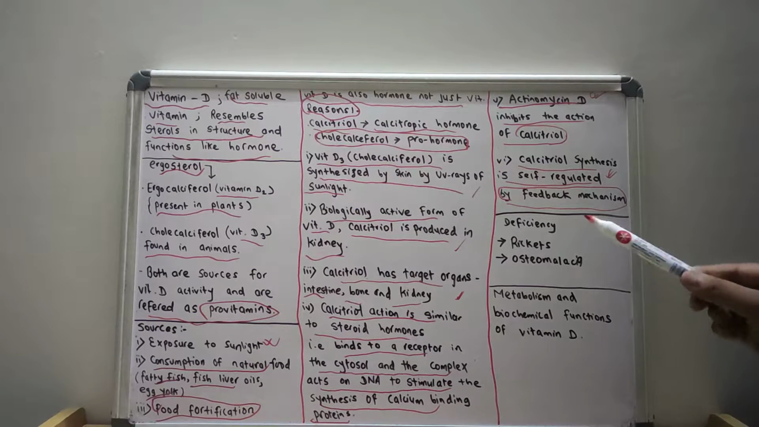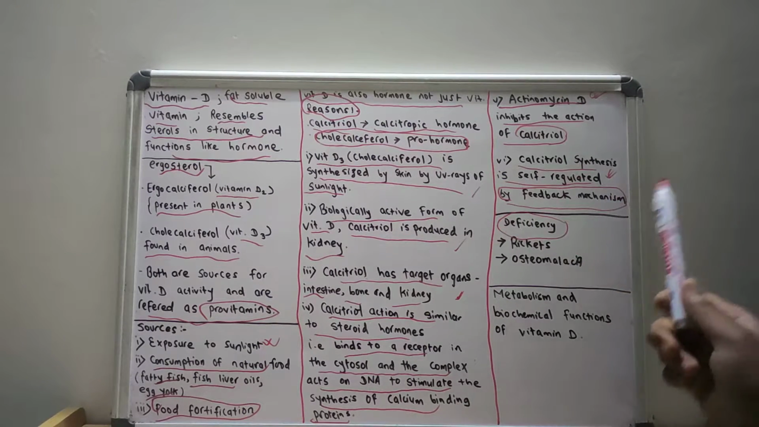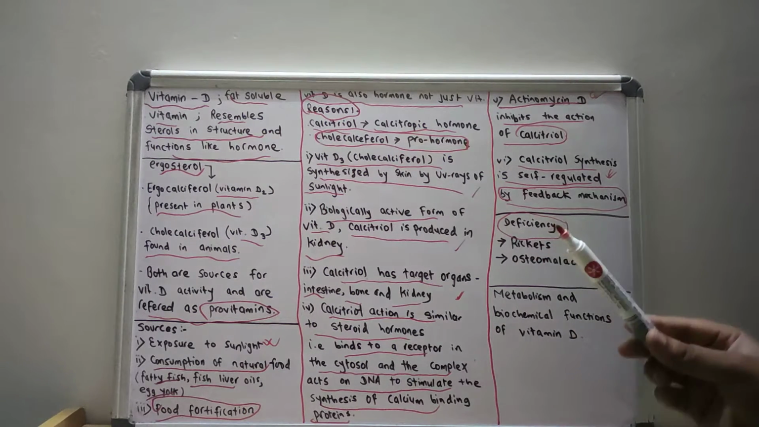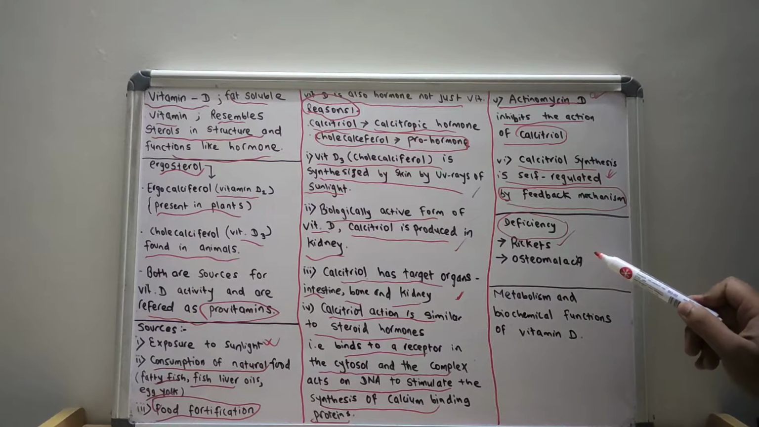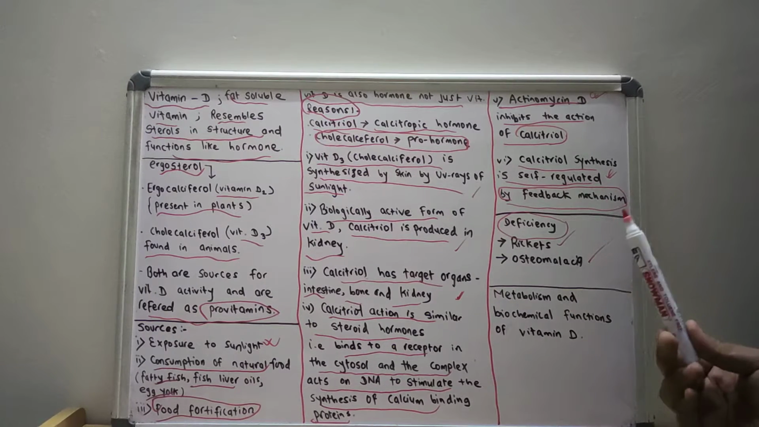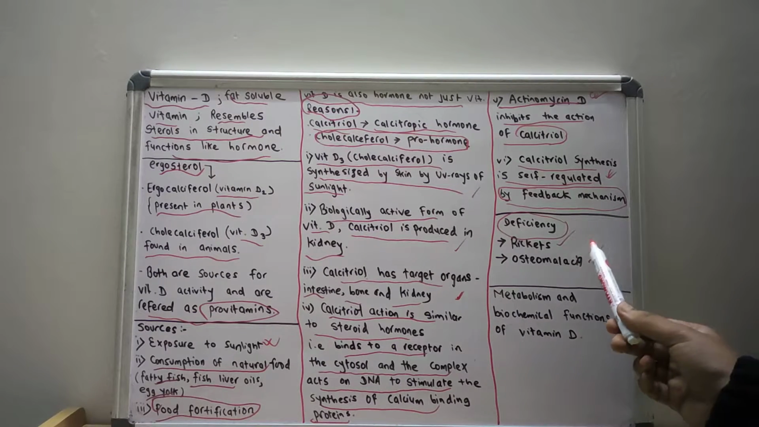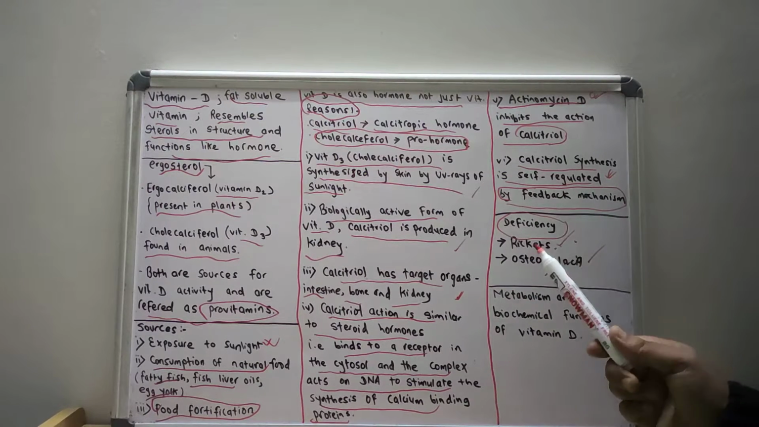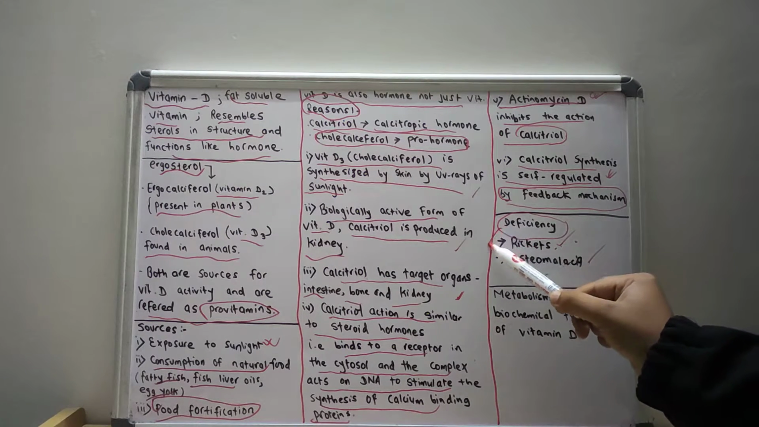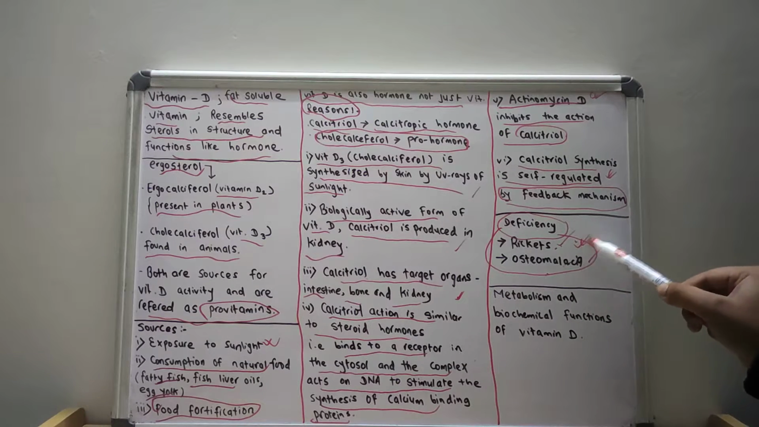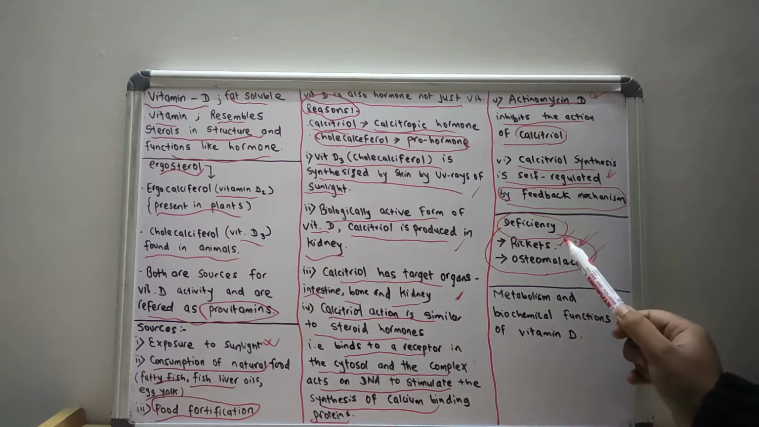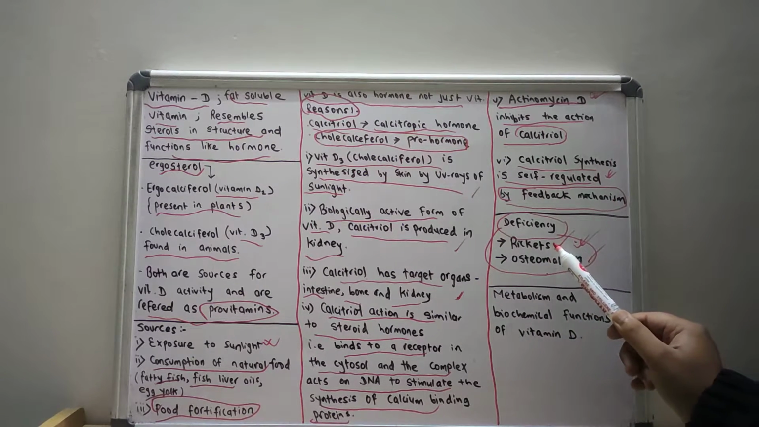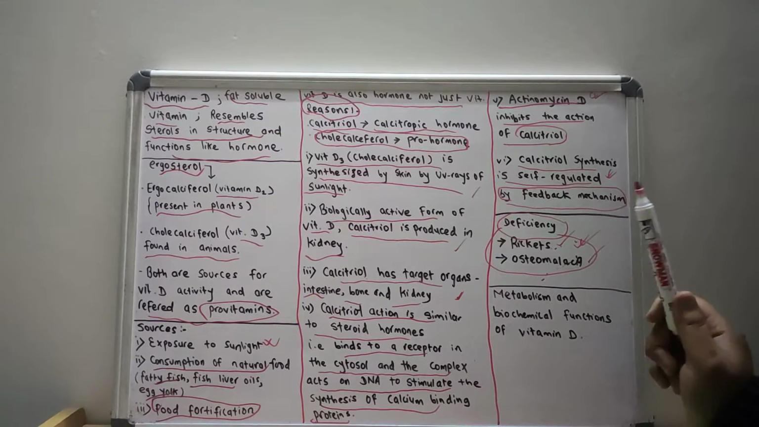Now let us discuss the deficiency. What happens when there is a deficiency of vitamin D? There are mainly two conditions that occur due to deficiency of vitamin D. One is rickets, found in children, and its counterpart is osteomalacia, that occurs in adults. So these two are the manifestations that occur due to deficiency of vitamin D. Here I have only shown the topic, rickets and osteomalacia. In a subsequent lecture I will discuss the details about rickets and osteomalacia, as this is a very huge topic.